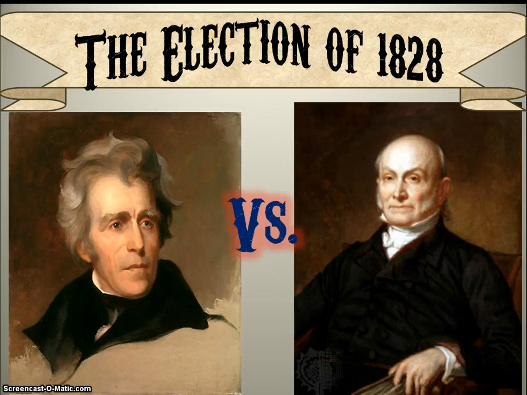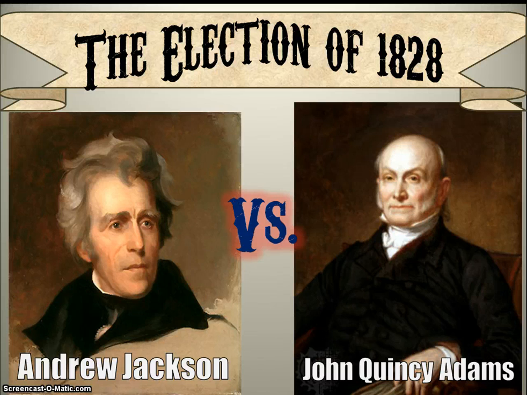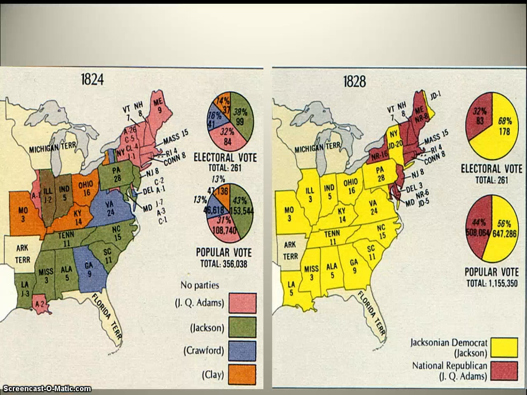All right, fast forward 4 years later, and you have the election of 1828. John Quincy Adams is running for re-election, and Andrew Jackson is running against him. This is when you have Jackson begin to run as the first Democrat, and we're going to get away from that era of good feelings. So now you have multiple political parties again.